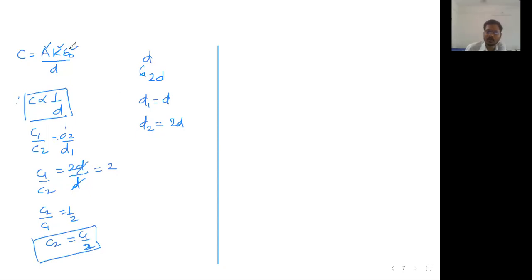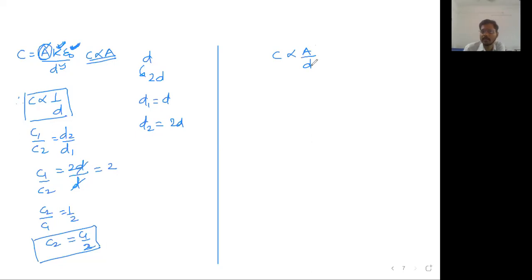Now similar types of questions for the area. If everything else is constant, D, K and epsilon 0, and only the area is changing, in that situation you can say: if you double the area, capacity will be doubled. If you halve the area, capacity will be half. But there are questions in which area and distance are both changing simultaneously. K is the same, epsilon 0 is the same, so in that situation you will write C proportional to A upon D.